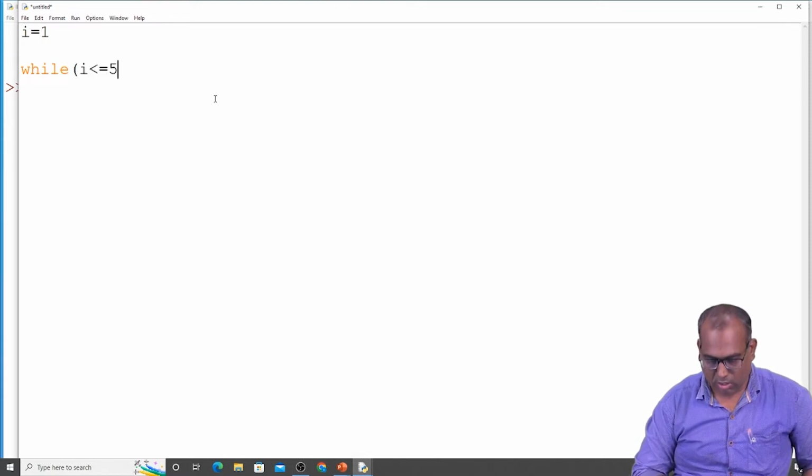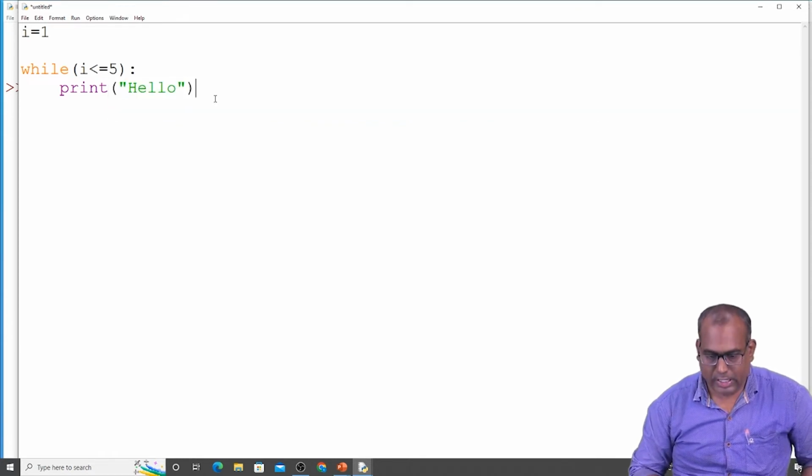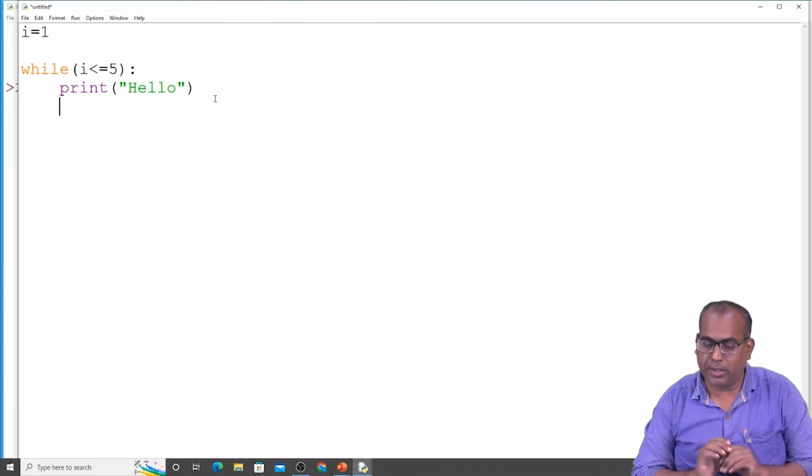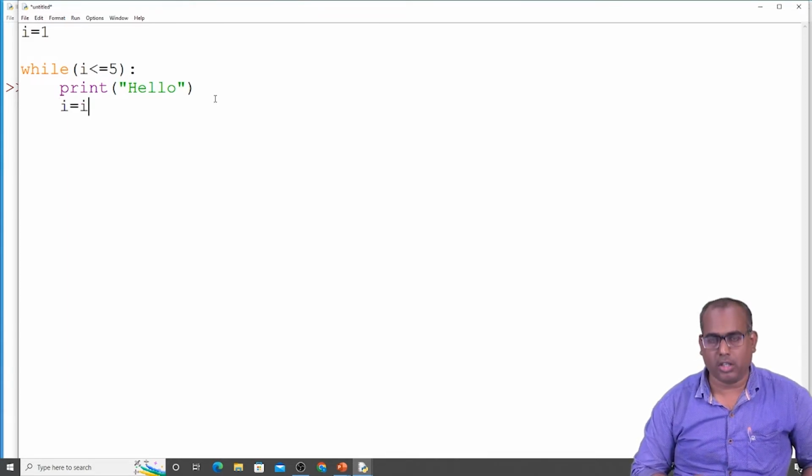I want to print hello 5 times. Each time when I complete the print statement, I have to increment the counter variable. I is equal to I plus 1.